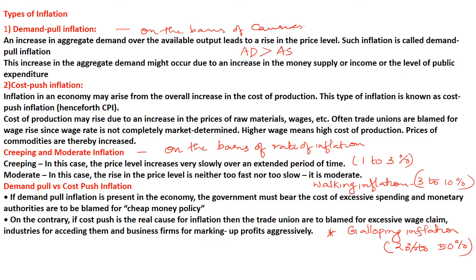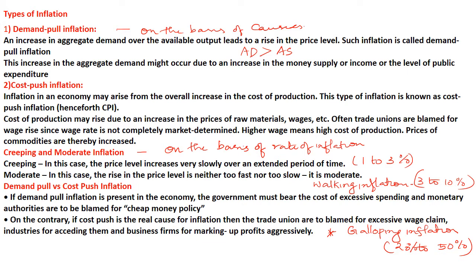Moderate means it's neither too fast nor too slow, but the price level is changing, so that is known as moderate inflation. Then one more thing is walking inflation. Walking inflation means a 3 to 10% change in the price.